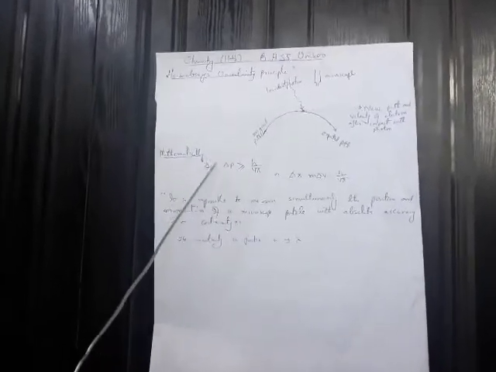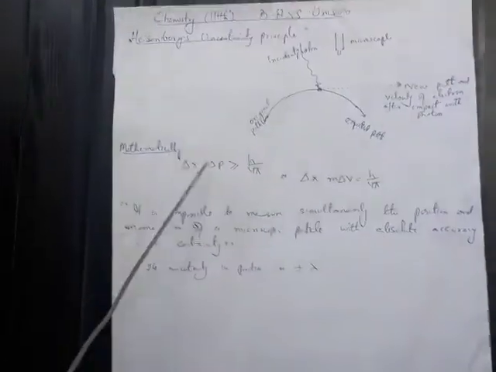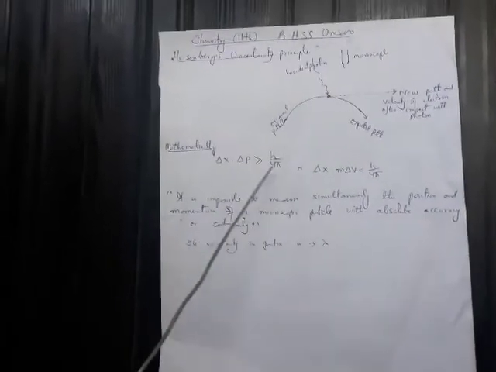Now mathematically, this principle can be put as: the product of delta x into delta p is greater than or equal to h by 4 pi.